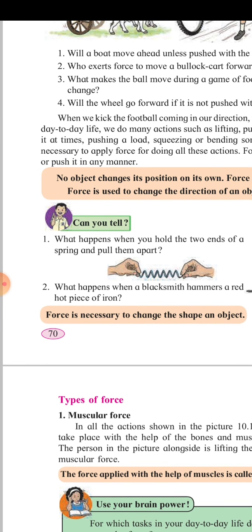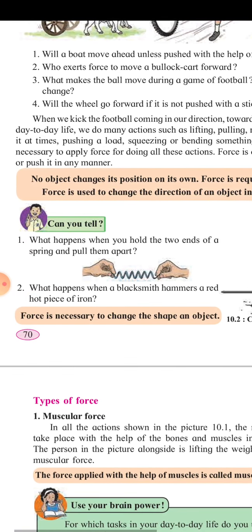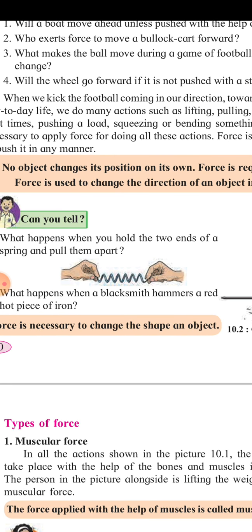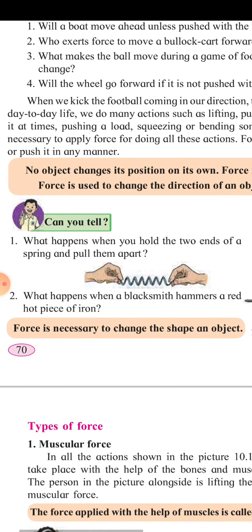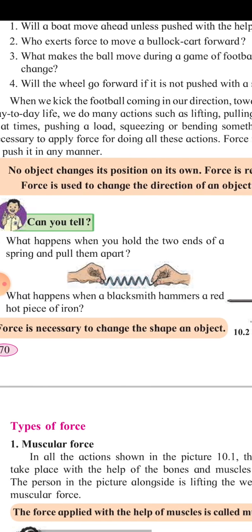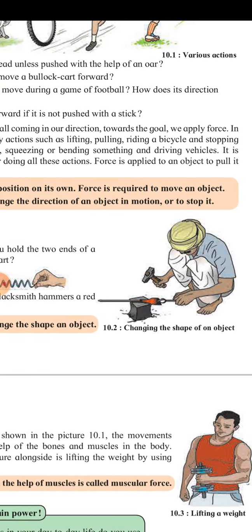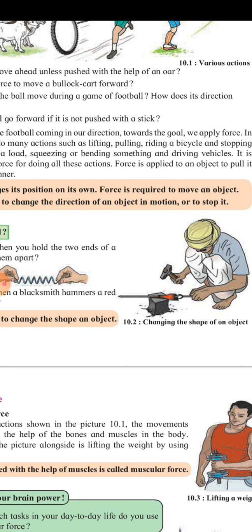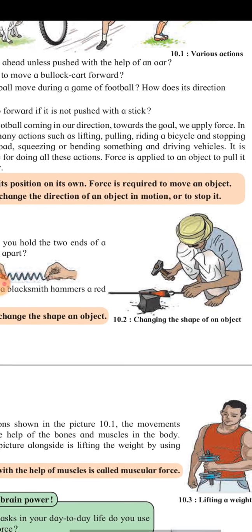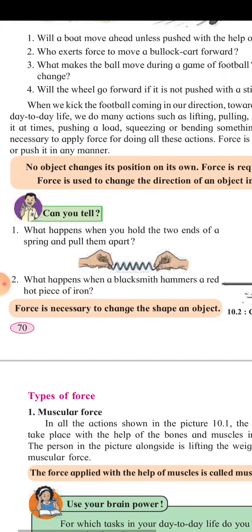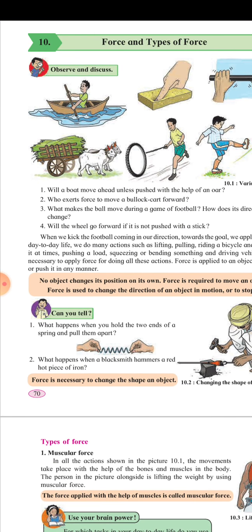Look at this picture. What happens when you hold two ends of a spring and pull them apart? If you pull the spring, it spreads. If you release it, it comes back to the same position. What happens when a blacksmith hammers a red hot piece of iron? This is the blacksmith hitting the iron with a hammer. What change happens to the shape? Its shape will be changed. So here we can say that everything moves with the help of force.